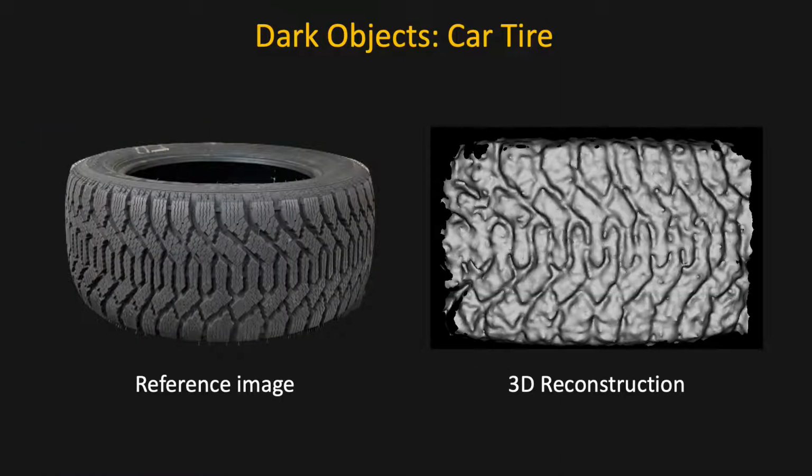Here is an example of a commonplace dark object, a car tire. The tread patterns are clearly visible.